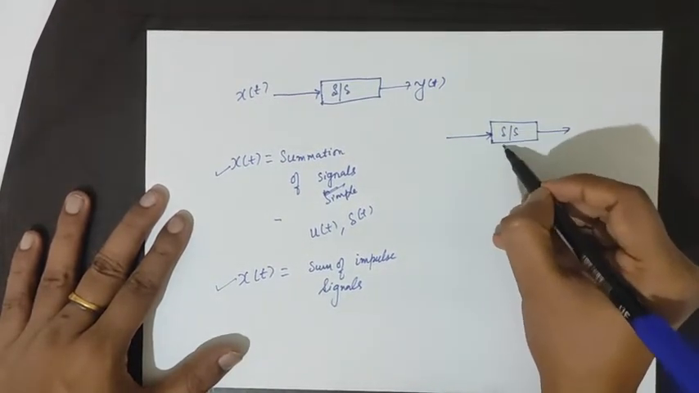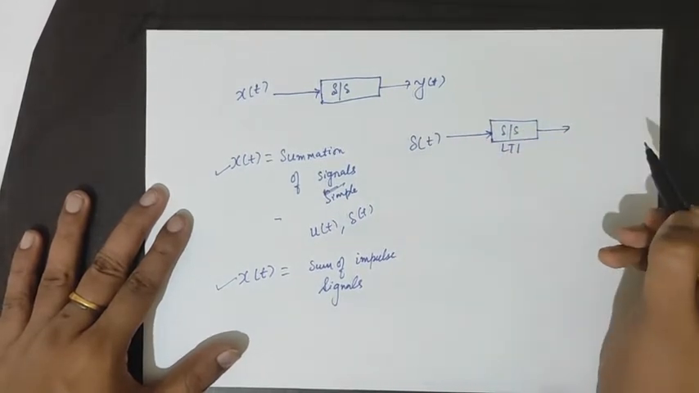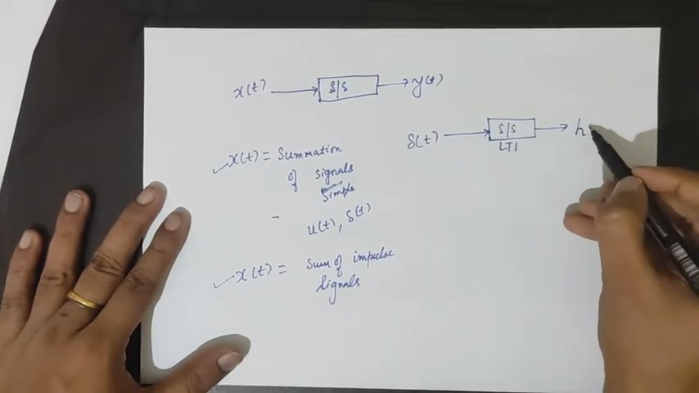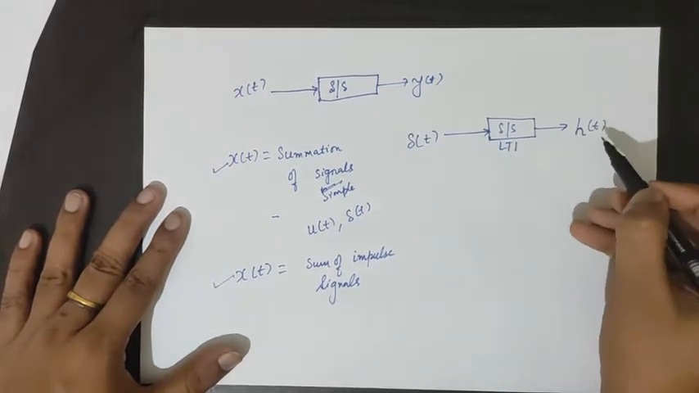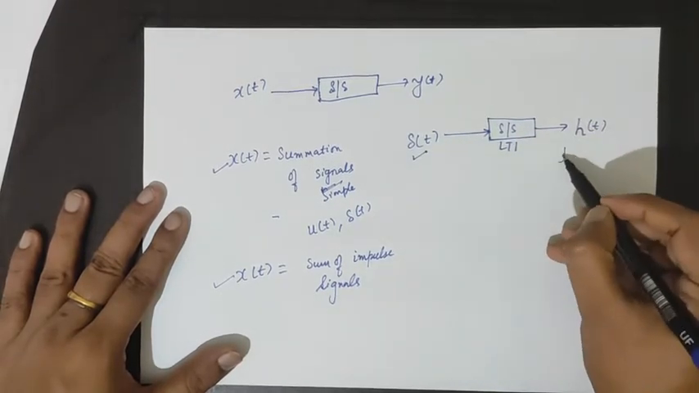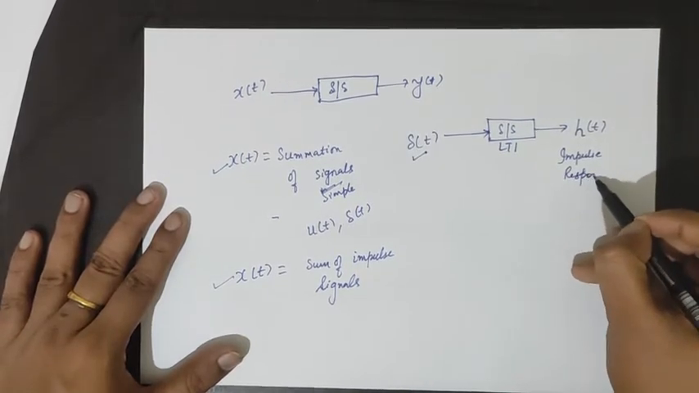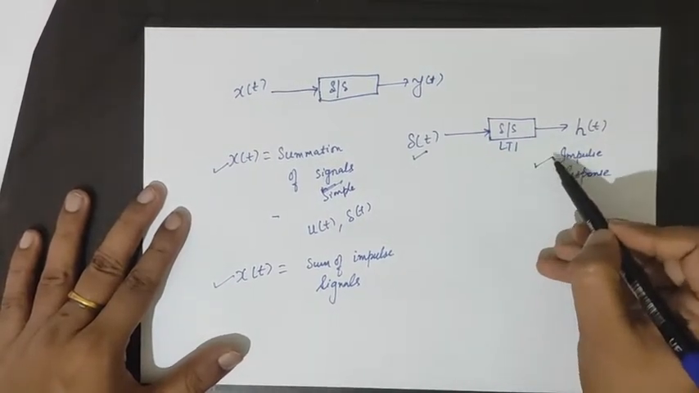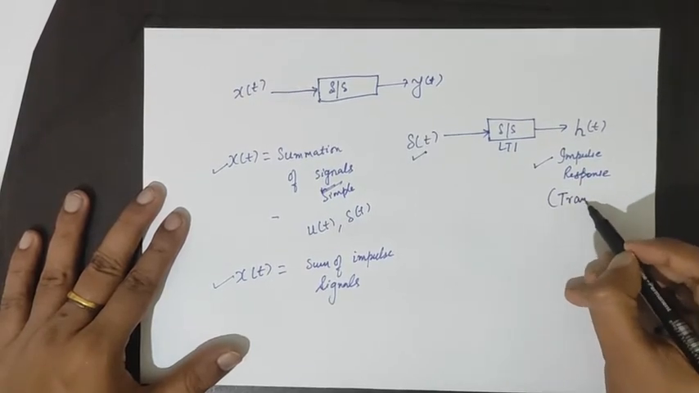Suppose for this LTI system we apply an impulse signal, and let's say h of t is the corresponding response. Since this is an impulse signal, the corresponding response is called the impulse response, which is also called in frequency domain terms the transfer function.